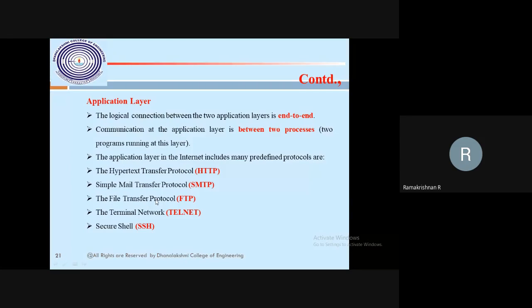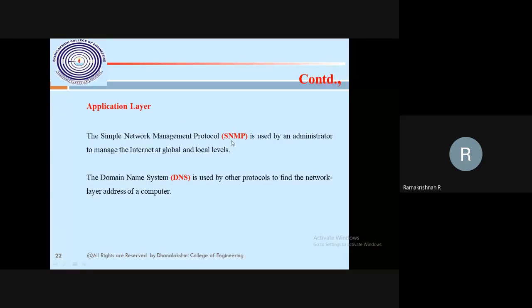If you want to upload a document from the client machine to the server, the File Transfer Protocol will take care of that. Telnet is normally used in a small network, and with the help of Telnet we can use it for a terminal network, as well as SSH. Another application protocol is the Simple Network Management Protocol.